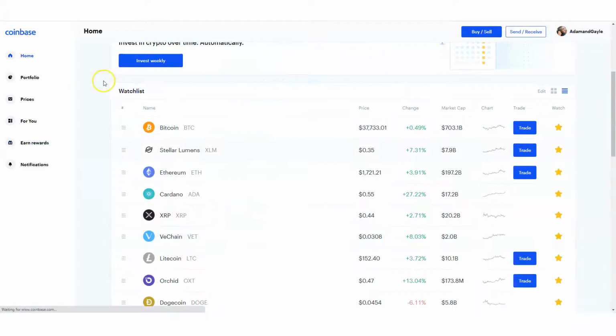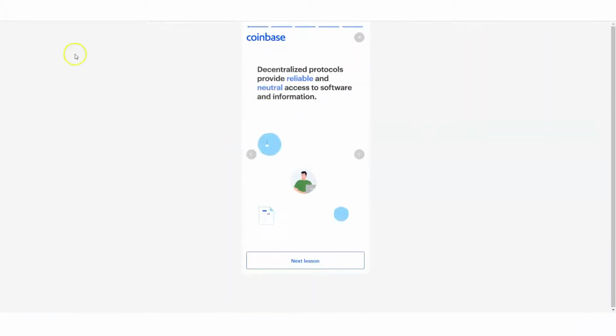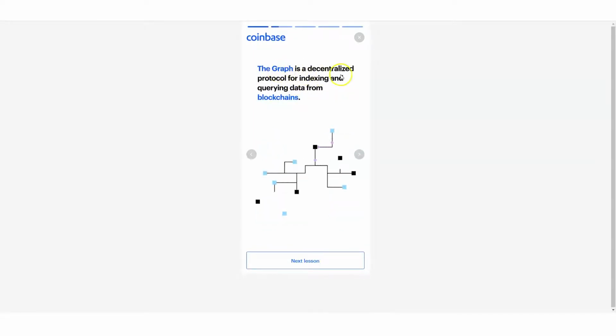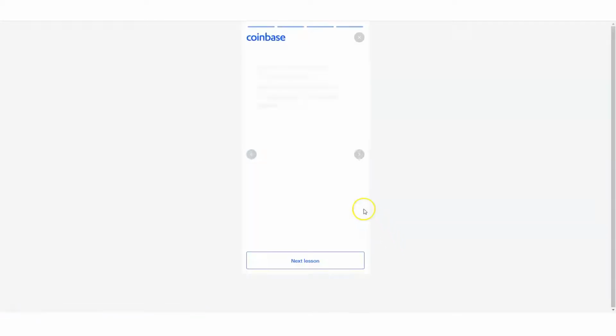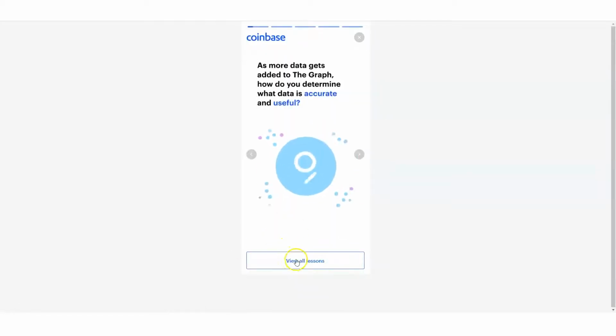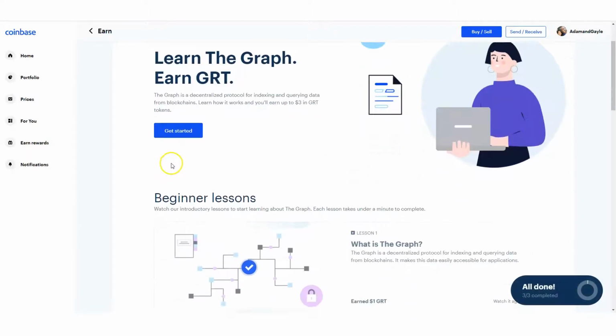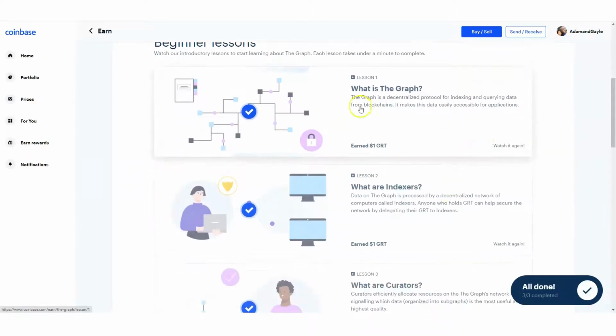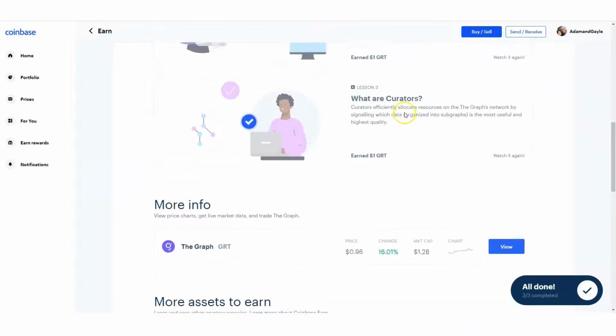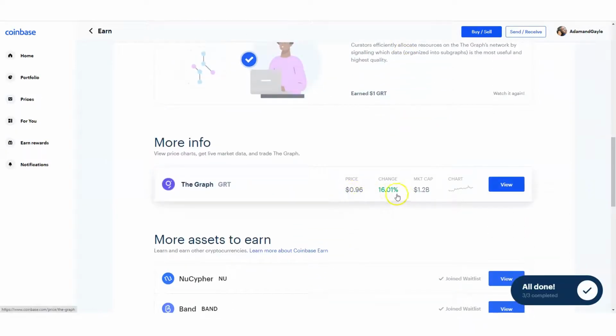If I click on one of them, I already took the quiz already. This is what it kind of looks like. So this is the Graph quiz, and it says the decentralized protocol provides, well, okay, went too fast. The Graph is a decentralized protocol for indexing, and I click on next lesson. So I've already answered these questions already. That's why it's not showing up for me, because I've already answered all the questions. So here is the example of it, and this is what I earned.